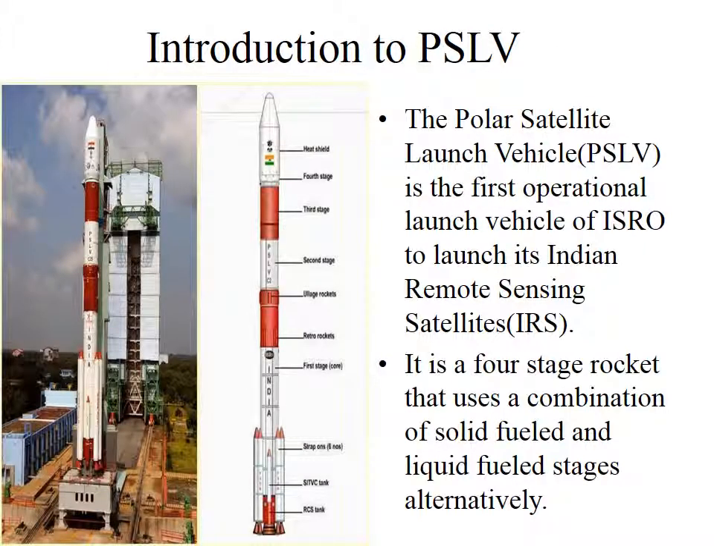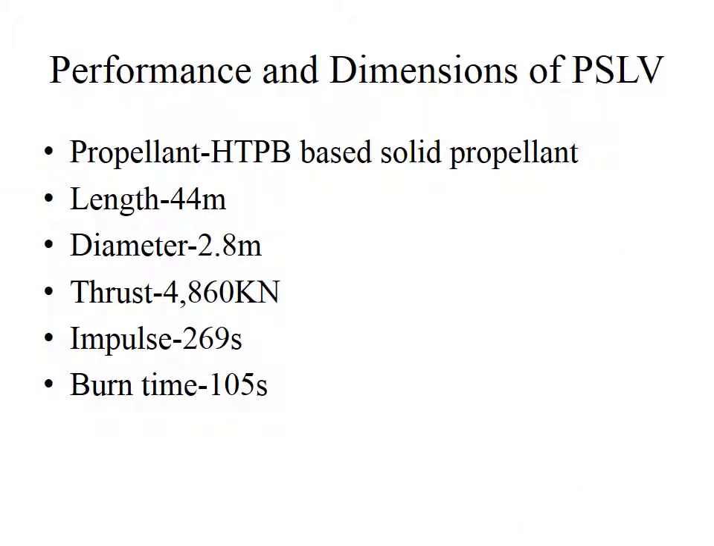Introduction to PSLV. PSLV is the Polar Satellite Launch Vehicle and is the first operational launch vehicle of ISRO to launch its Indian remote sensing satellite. It is a 4-stage rocket that uses a combination of solid fueled and liquid fuel stages alternately. The propellant used is HTPB based solid propellant, the length of the rocket is 44 meters, diameter is 2.8 meters, thrust produced is 4,860 kilonewton, the specific impulse is 269 seconds and the burn time is 105 seconds.